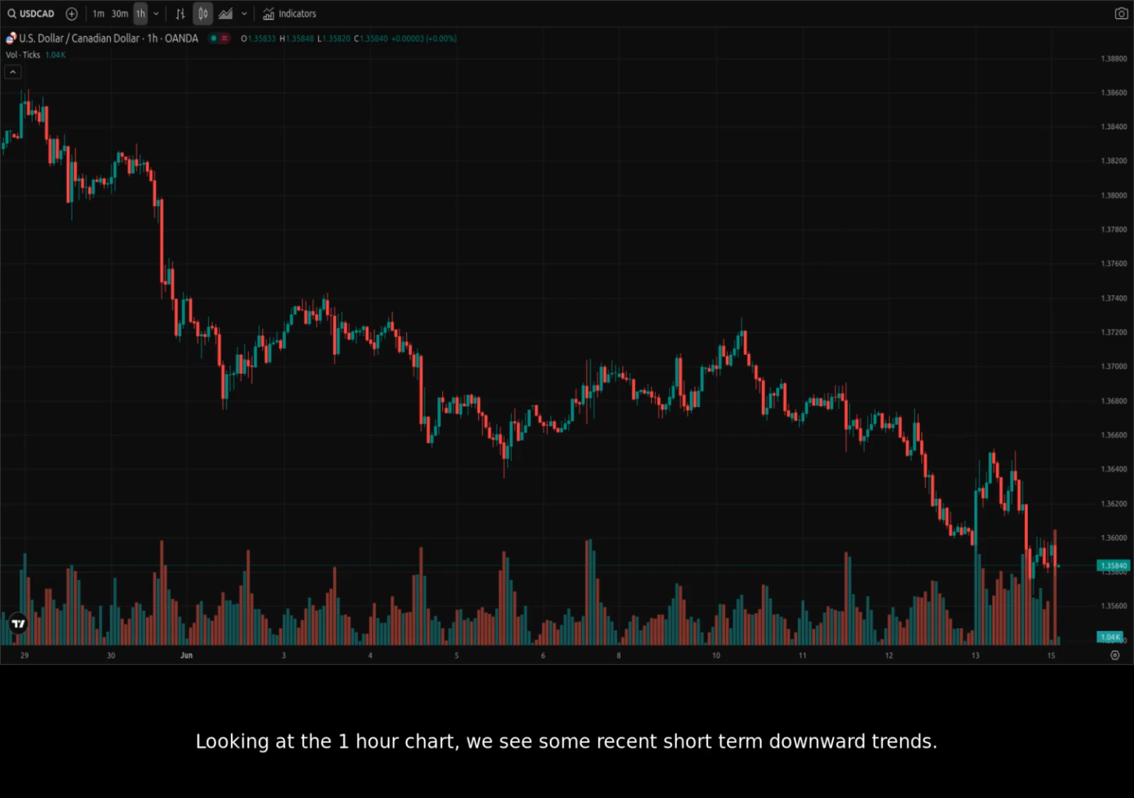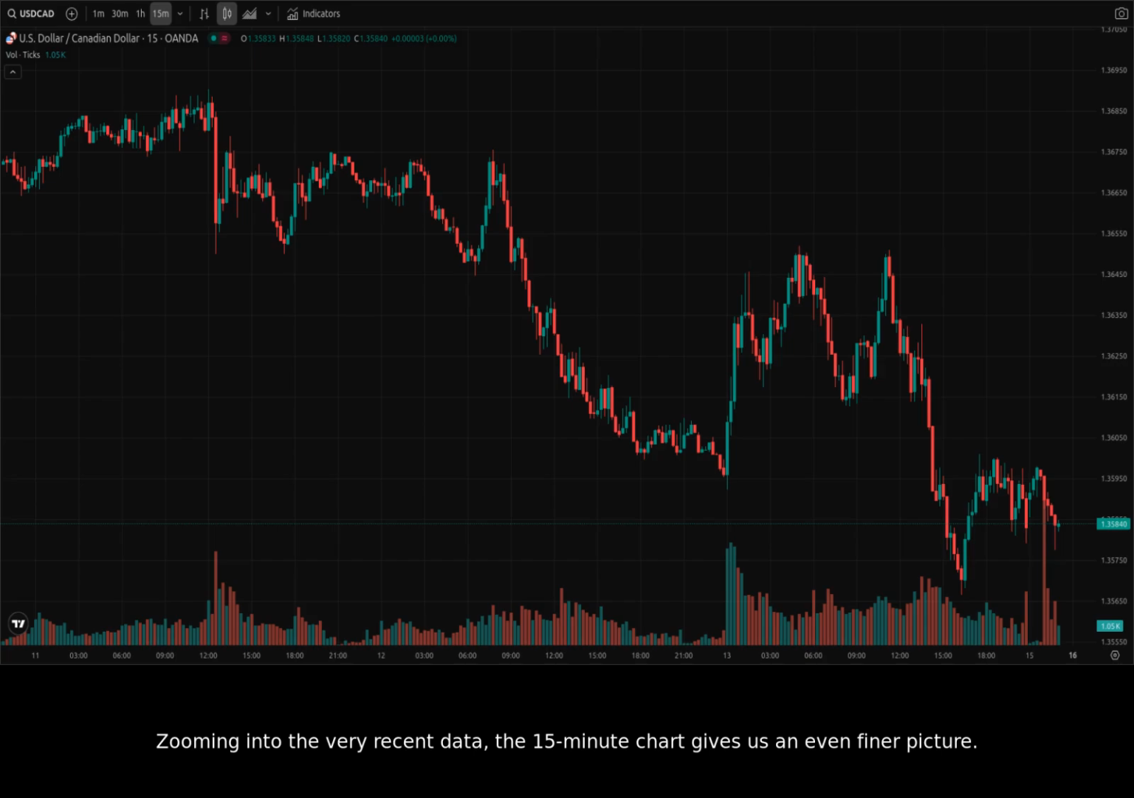Looking at the 1-hour chart, we see some recent short-term downward trends. The price seems to be struggling to break above the 1.37 level. This level could be considered an immediate resistance. Zooming into the very recent data, the 15-minute chart gives us an even finer picture.